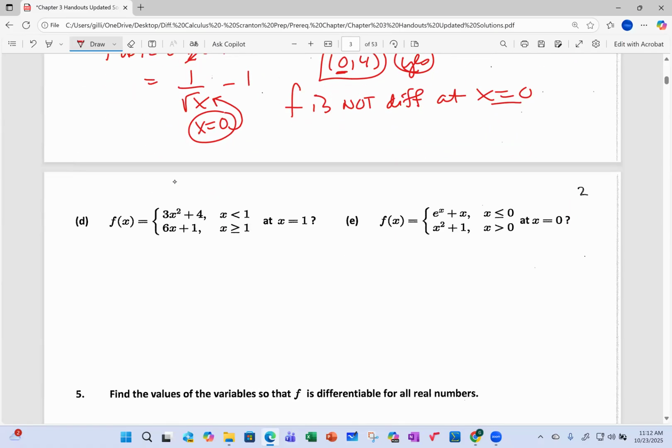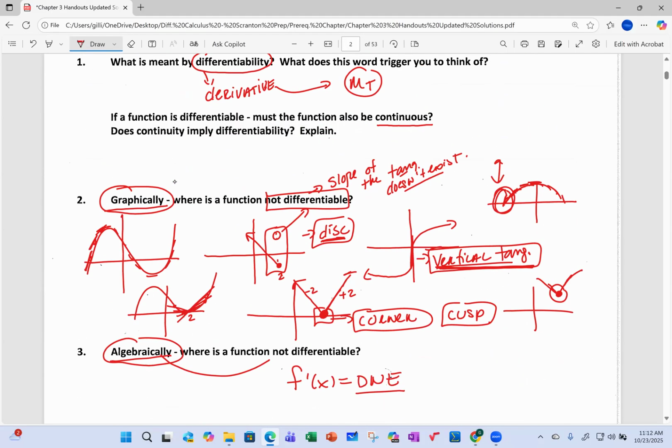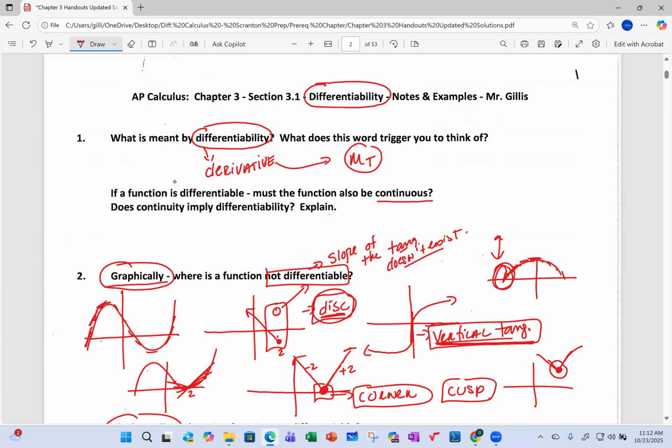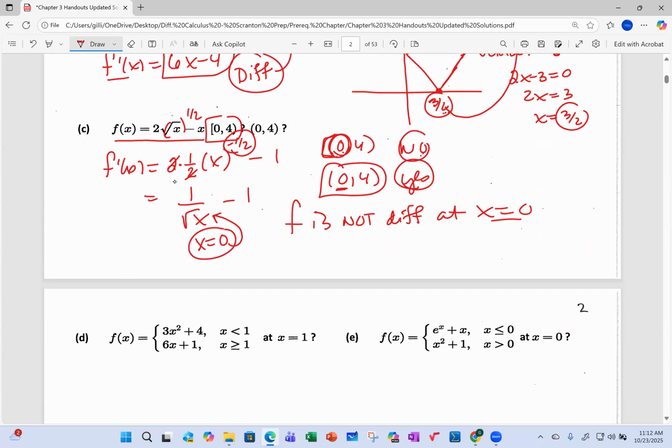Now the piecewise functions. In order for a function to be differentiable, it obviously has to be continuous. So if a function is differentiable, must it also be continuous? And the answer is yes. But does continuity imply differentiability? And the answer is no, because we have that classic example of an absolute value function where it's continuous, but there's that corner point, which makes it not differentiable at that point.